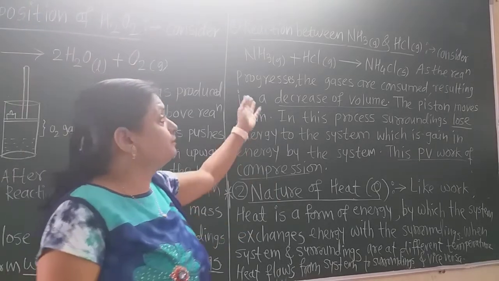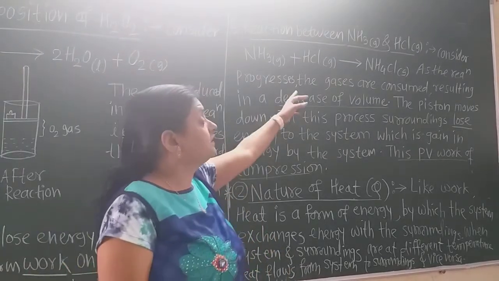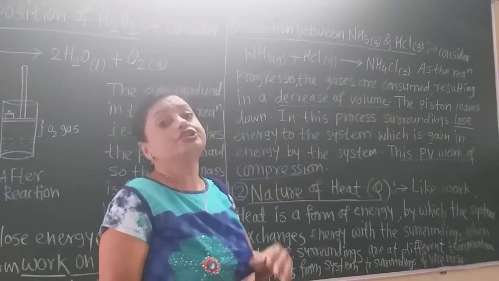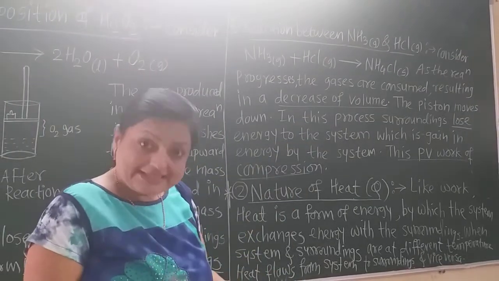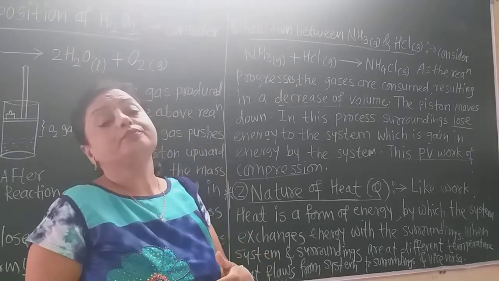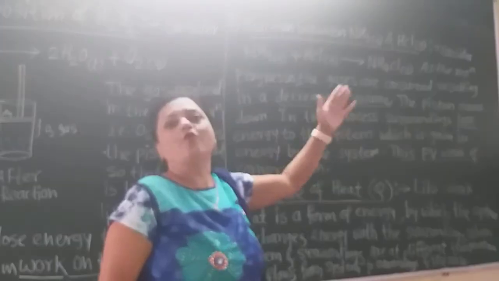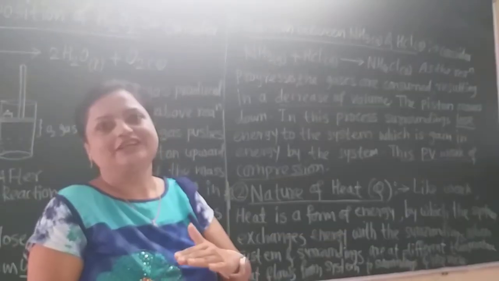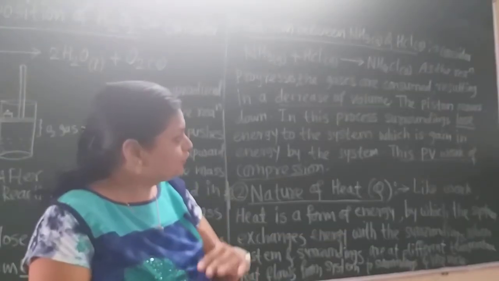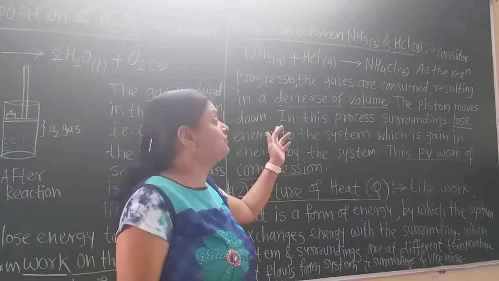As the reaction progresses, both gases are consumed, resulting in a decrease of volume. The piston comes downward. The piston moves downward, there is a decrease in volume.